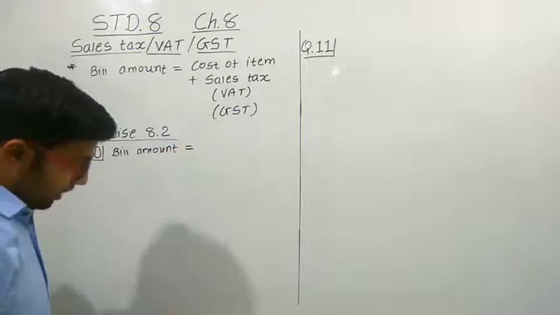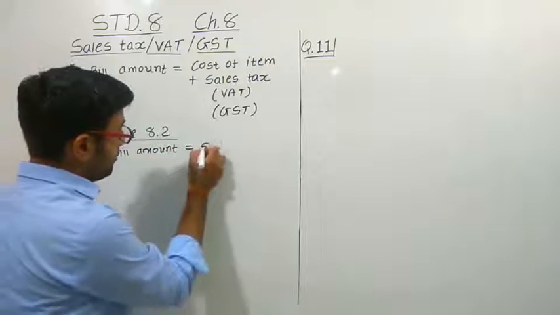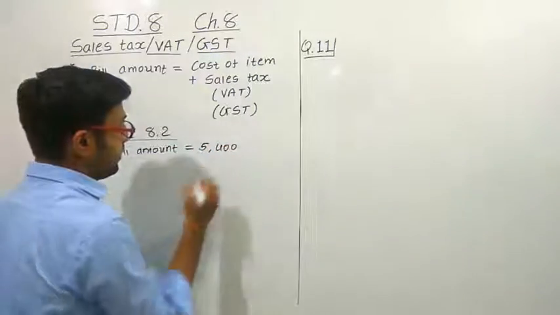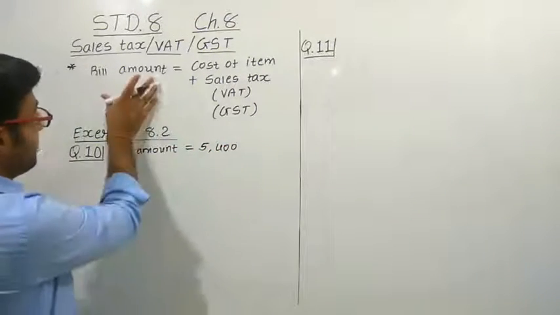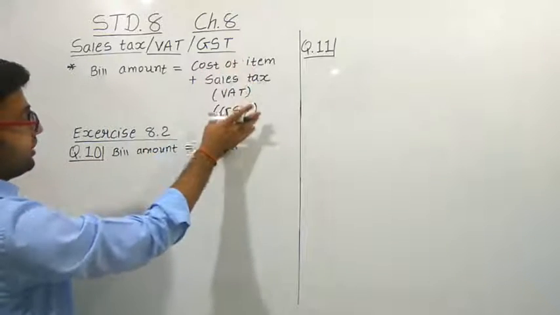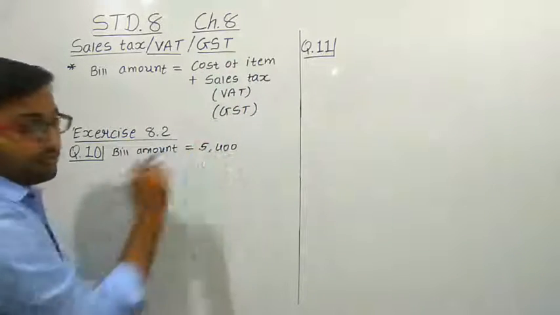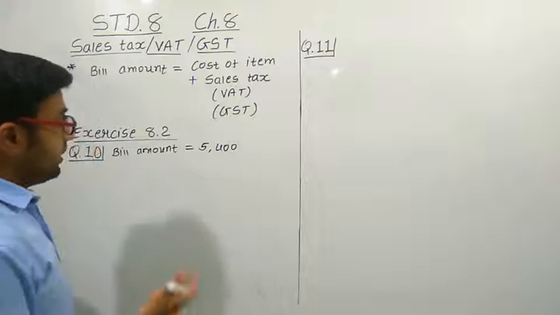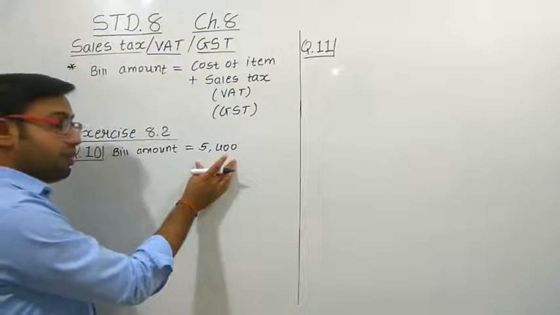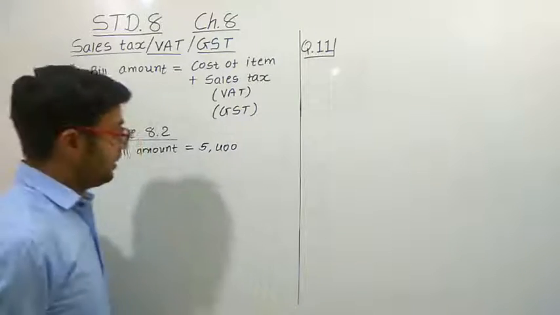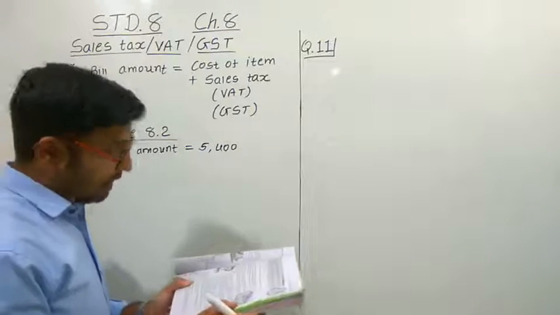How much do I have to pay? 5,400, right? This bill amount means whatever is the cost of the item, the VAT is added to this. So what is the amount before VAT is added, and how much is the VAT? 8%.